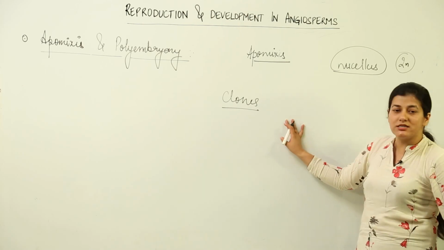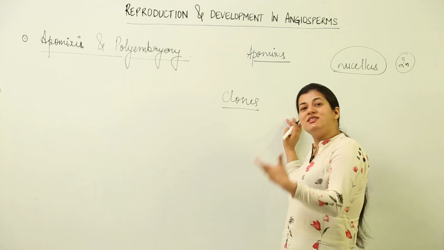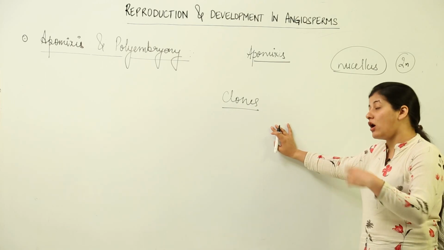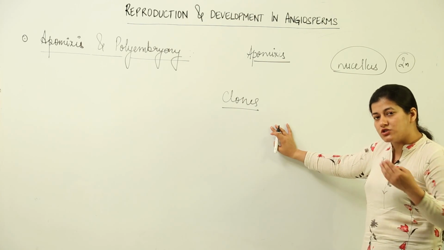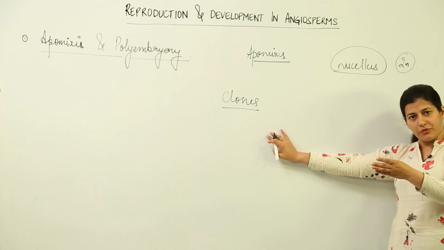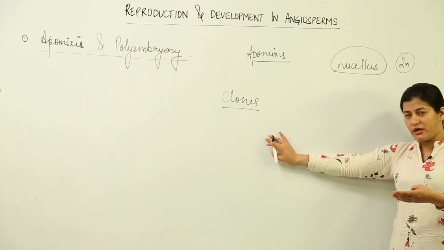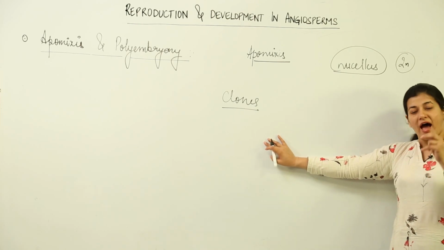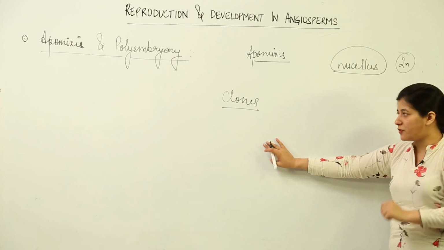So apomixis is very important from the farmer's point of view in order to get clone seeds, the seeds which do not have the character distorted, which often occurs when we use the hybridization technique and obtain the seeds from that method. Supposedly the farmer has got the best variety as a result of the plant breeding process, as we have studied in earlier classes, and he wants the seeds of that good variety without any mixing. So apomixis is the best possible way.